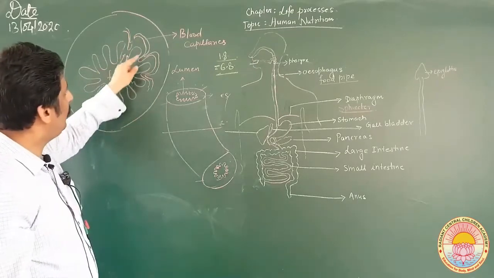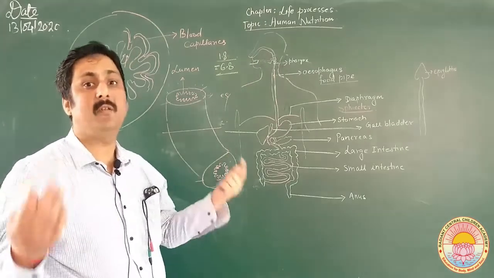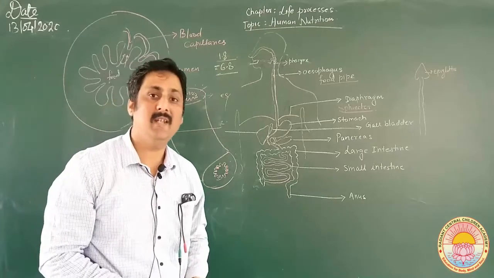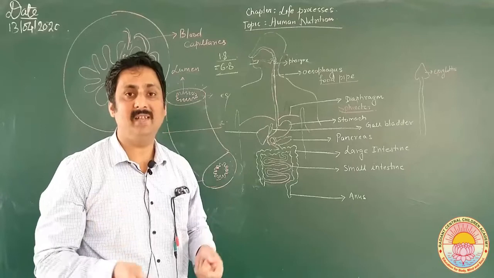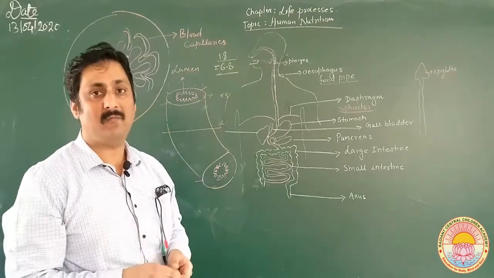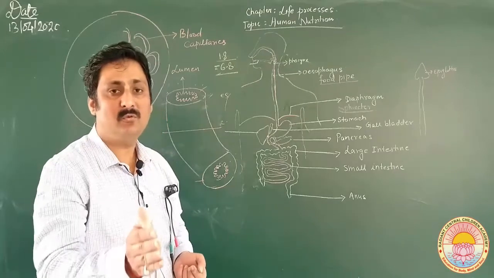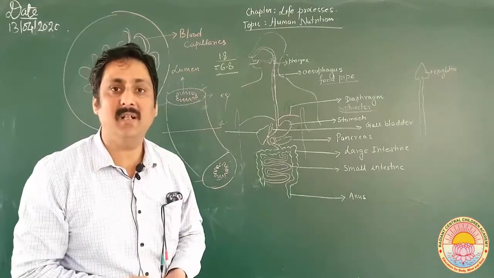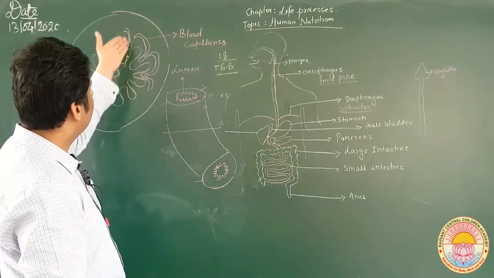So what is the role of these villi? They increase the absorptive surface. So villi are naturally present in the intestine, and the main work of the villi is to increase the absorptive surface so that the food can diffuse through their walls and enter the blood capillaries, which are located just inside the villi.